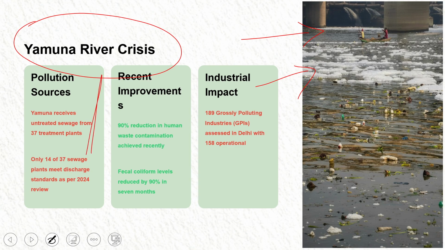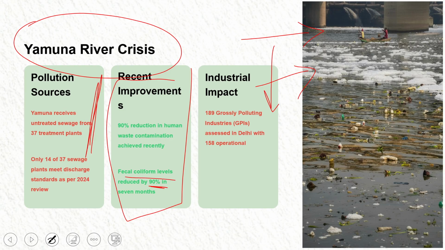The main source of Yamuna pollution is untreated sewage water. 37 treatment plants are directly throwing untreated water into the Yamuna. Industry is also one of the reasons, because all the waste materials from the industries are coming out into the Yamuna. Another thing is that a recent improvement has happened: the government reduced fecal coliform levels by 90%, that's it.